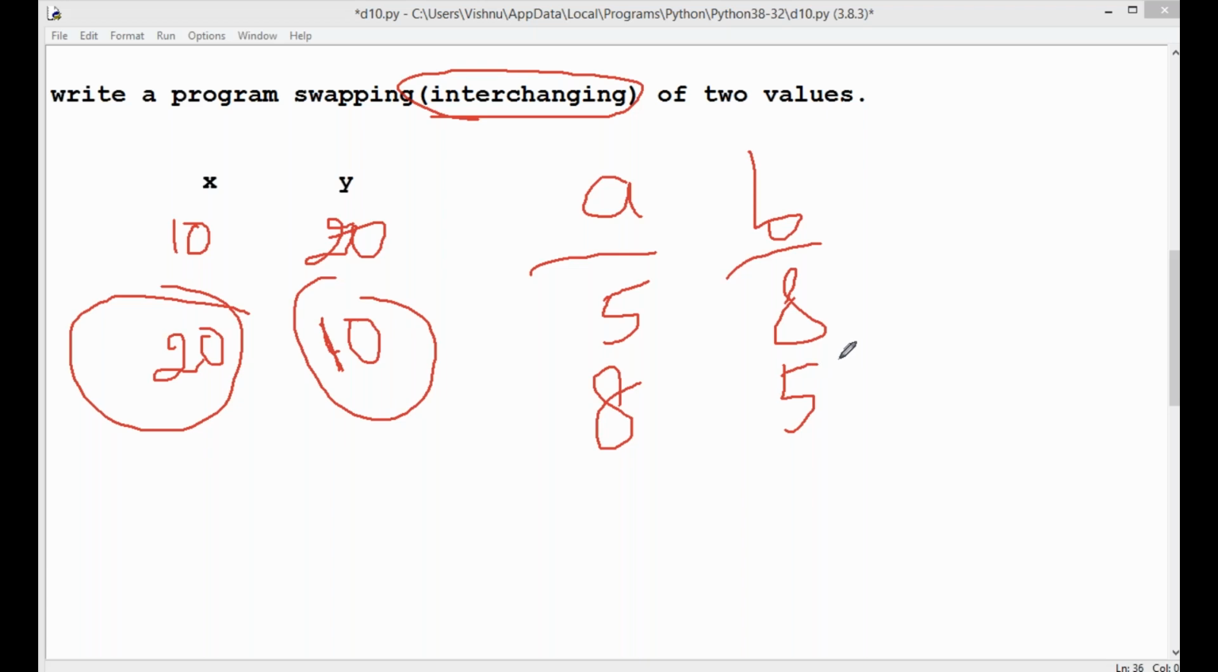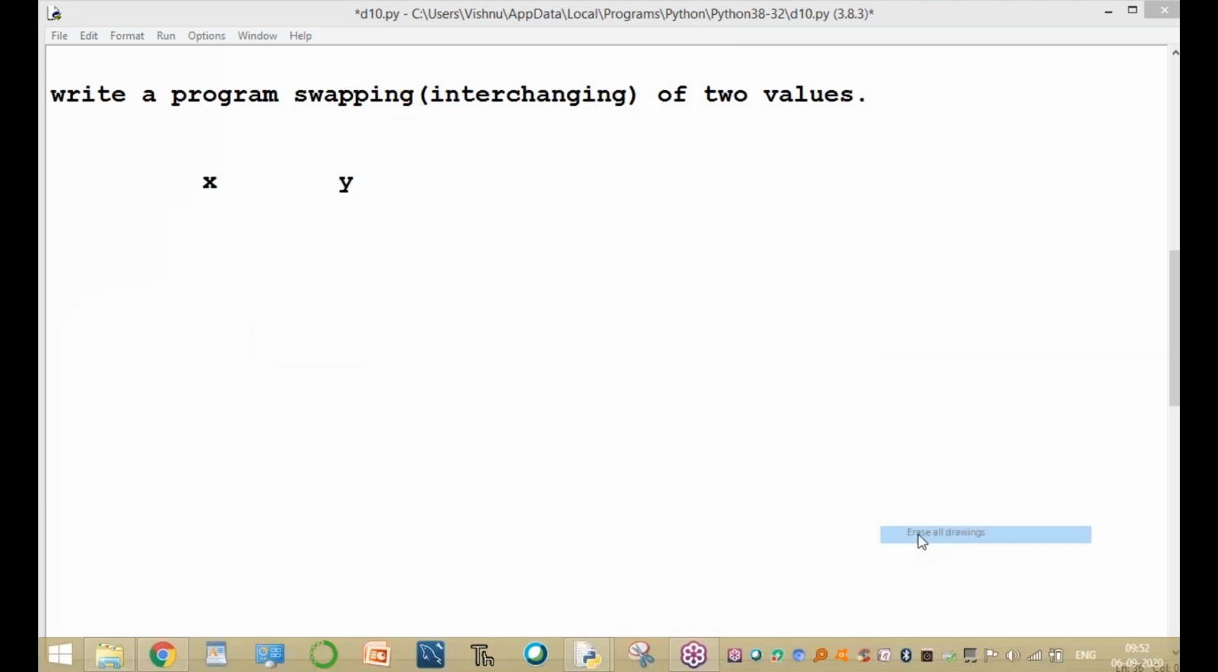You can use a, b, or x, y, or m, n, p, q, any variables. How do we write this program in various programming languages? Akhil Kumar, you know JavaScript, C language, C++, Java. For example, assume how to write this swapping of two numbers program in Java and in C language.